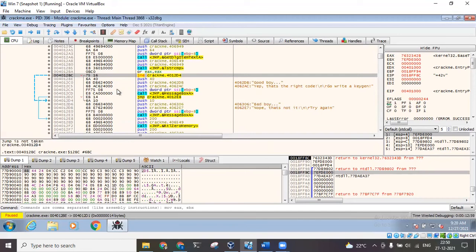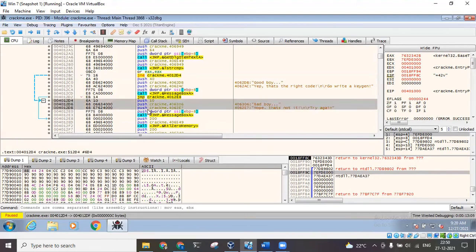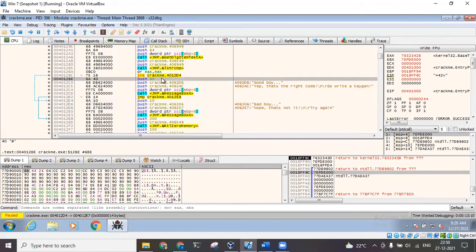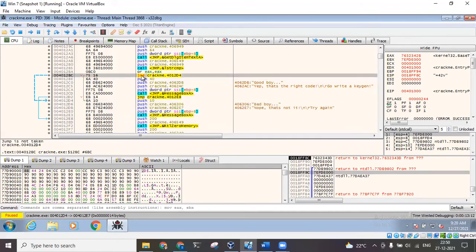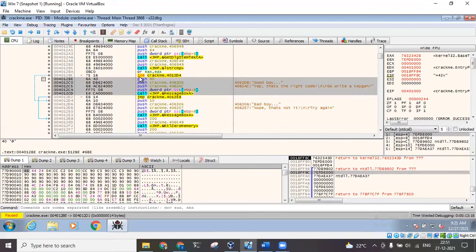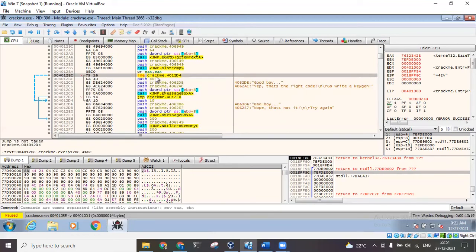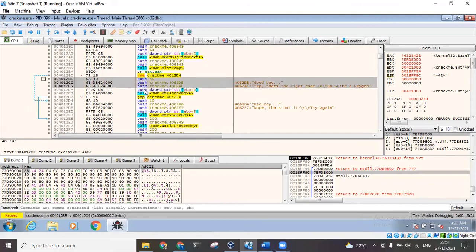So we have to modify this line, and what we can do is change this 4012D4, which is basically pointing to this block of code. We can change it to 4012BE. So in that case, even if it is equal, well and good, it will automatically execute this. Even if it is not equal, jump if not equal to 0, then it is going to execute this particular block of code. So we will always get this error message.